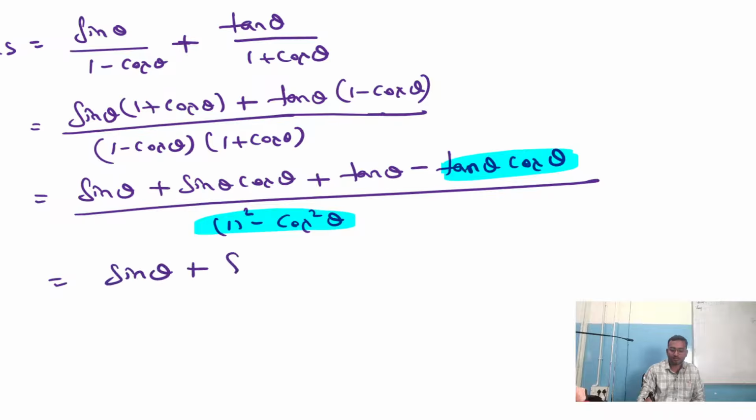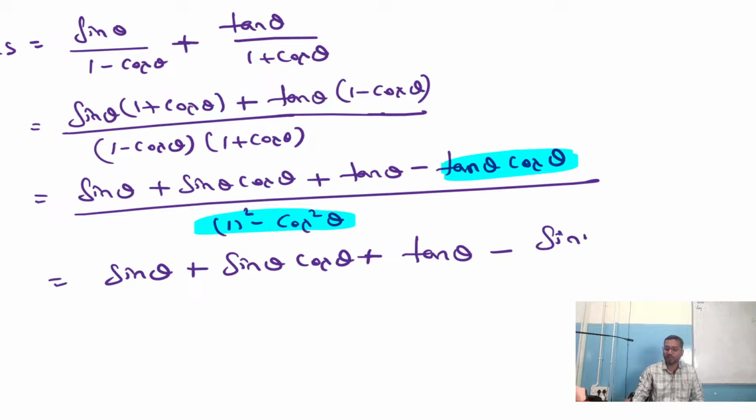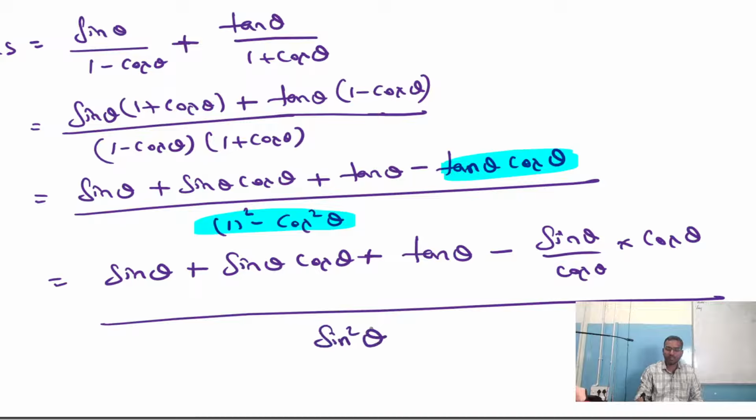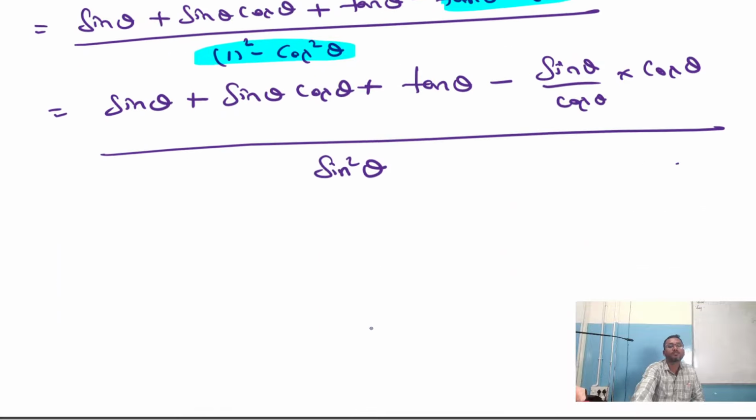So sin theta as it is, plus sin theta into cos theta, plus tan theta. We can't do anything, so I'm going to keep it as it is, minus tan theta. Here it can be written as sin theta by cos theta into cos theta. Understood which I have highlighted? Tan theta can be written as sin theta by cos theta into this cos theta as it is. Whole divided by 1 square is 1. 1 minus cos square theta is sin square theta. Just now we have done it.